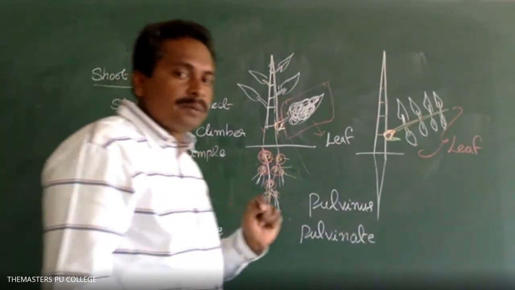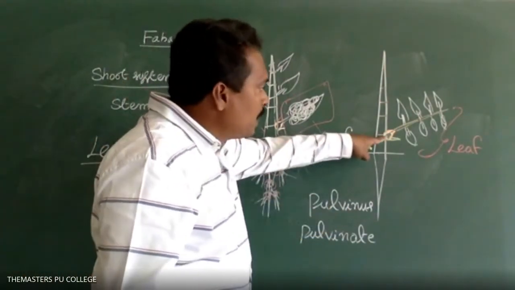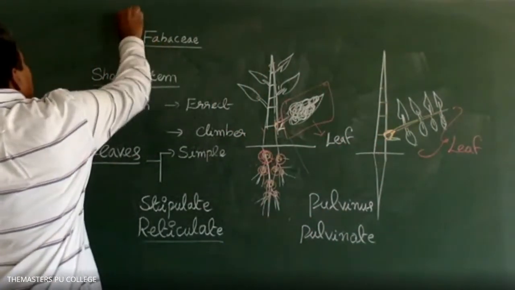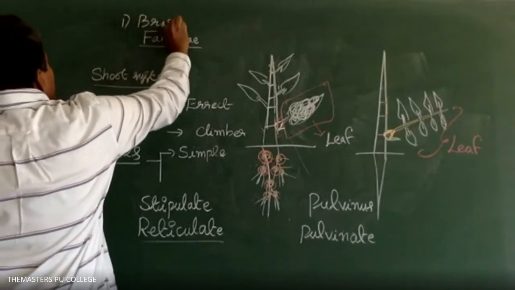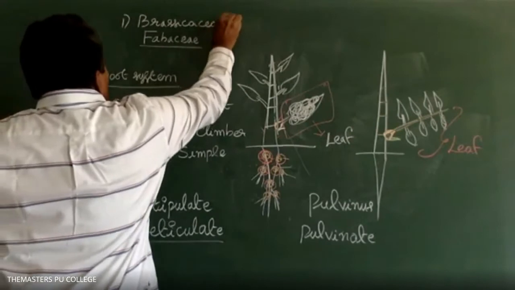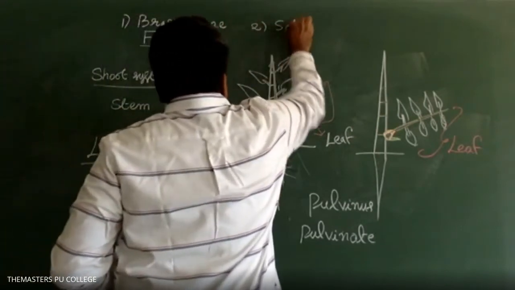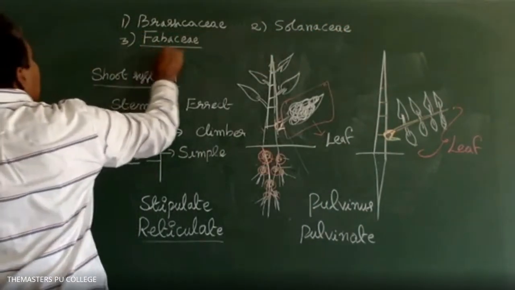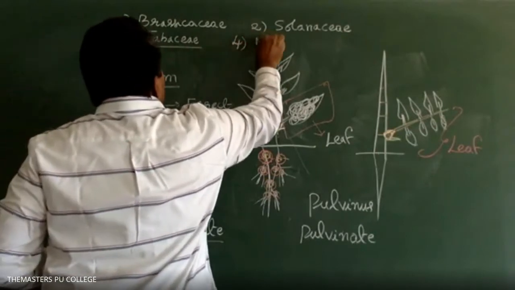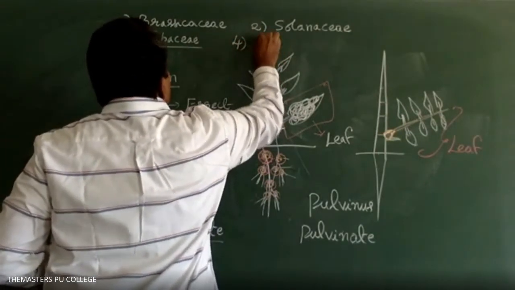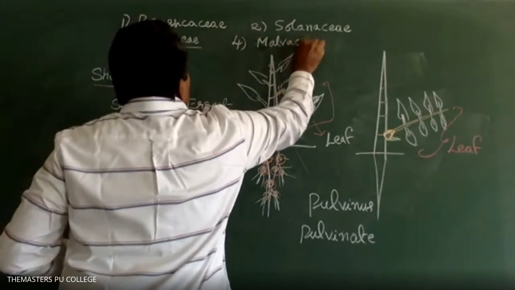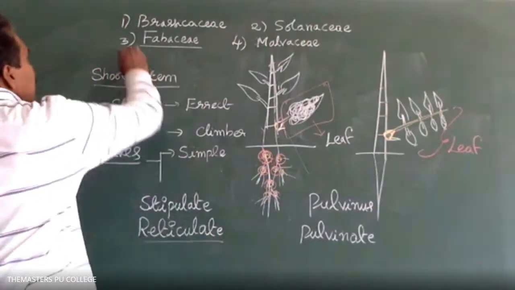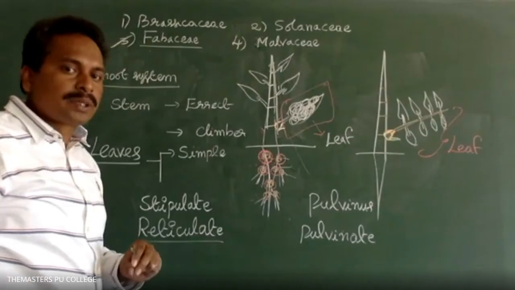Pulvinous leaf base, important from the objective point of view. Pulvinous leaf base is present in: option 1, Brassicaceae. Option 2, Solanaceae. Option 3, Fabaceae. Option 4, Malvaceae. What is the answer? Very good. Option 3, Fabaceae. Yes, option 3.